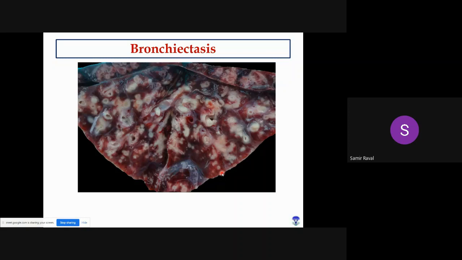Right? Here you can see the interlobular septa is actually prominent. Here also, right? So most probably the species will be either cattle or pig, but bronchiectasis is comparatively more common in cattle and dogs. So most probably this is actually common. The most probable species will be cattle in this case.